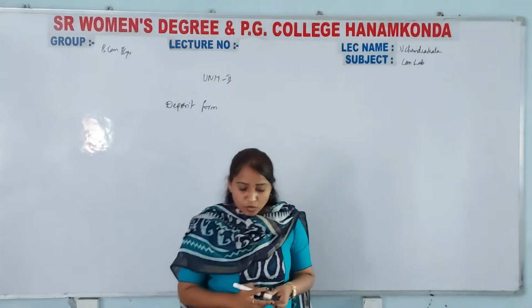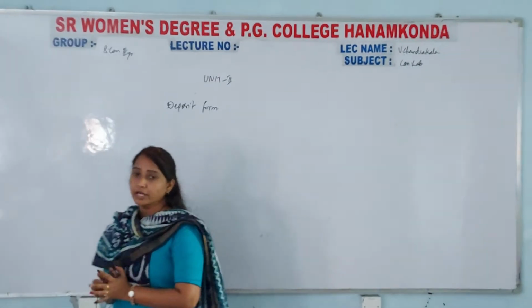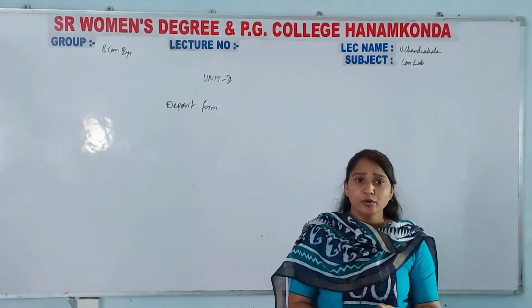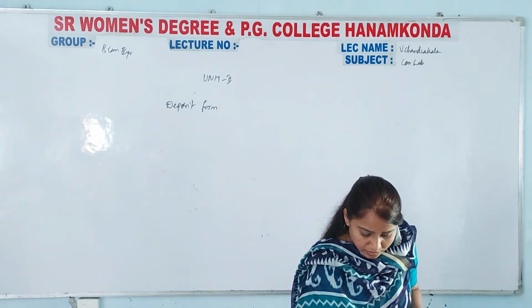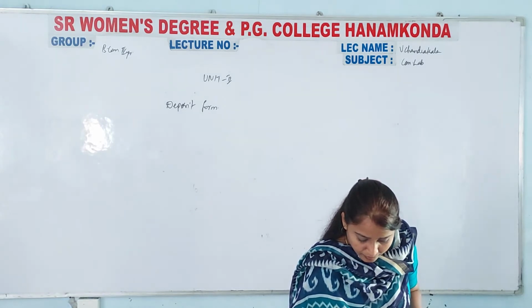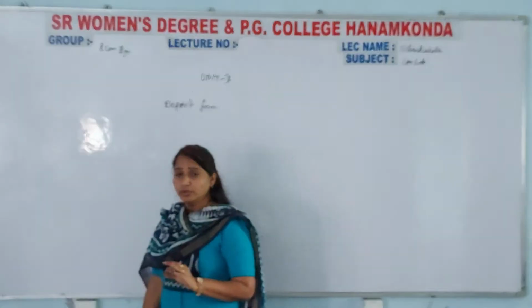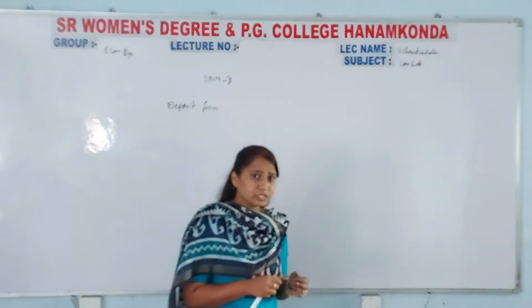So deposits are accepted by the banks. I already told you all, if you have savings, you will deposit in the banks, isn't it?